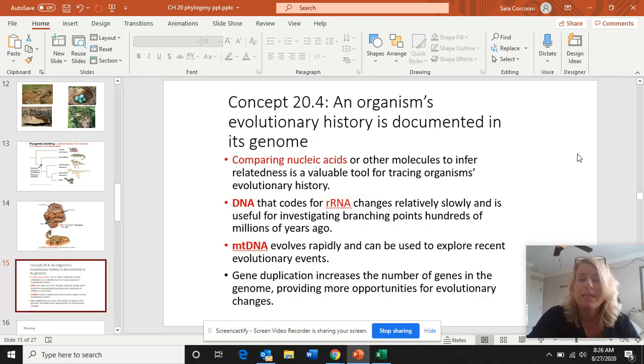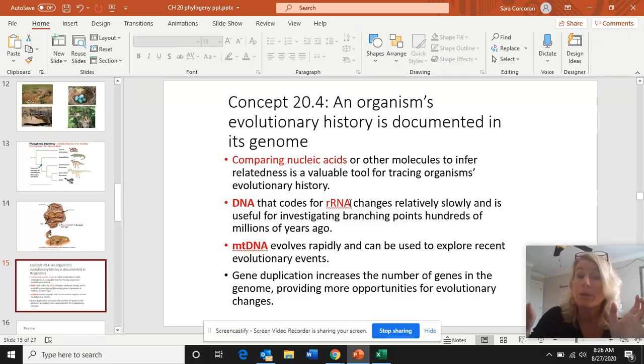Alrighty, an organism's evolutionary history is documented in its genome. That is for sure. When we compare nucleic acids and other molecules, we can infer relatedness, and it's a really good tool for tracing evolutionary history. And scientists have learned to look at different genes because different genes change at different rates. So for example, DNA that codes for ribosomal RNA, that is a gene.